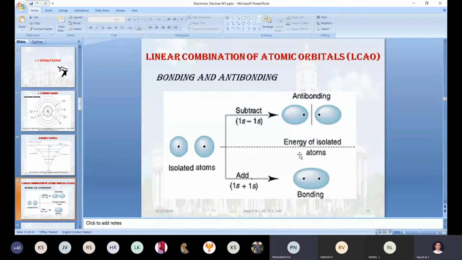Will you explain systematically what is first and what is next, and what is antibonding, what is bonding? Can you define those things a little elaborately? Because the energy band diagram is a very important topic in the first module. You can expect it more than 99% for your main examination as well as the internals, for 8 marks. Yeah, Prashant, continue.